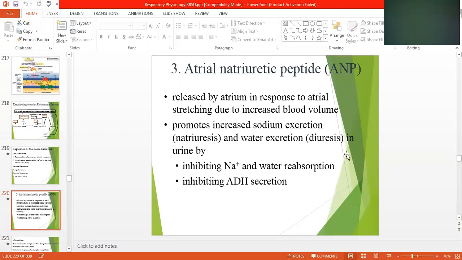When there is an accumulation of blood in the atrium, left and right, the walls stretch out. When stretched due to the presence of excess blood, it promotes increased sodium excretion due to the increase in blood volume. This causes increased sodium excretion from the body and water excretion, diuresis in urine, by inhibiting sodium and water reabsorption and inhibiting antidiuretic secretion. It will decrease the antidiuretic hormone, which reduces excretion, so ADH will be inhibited.